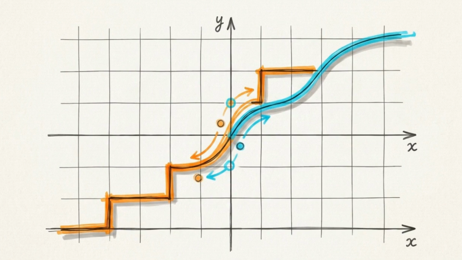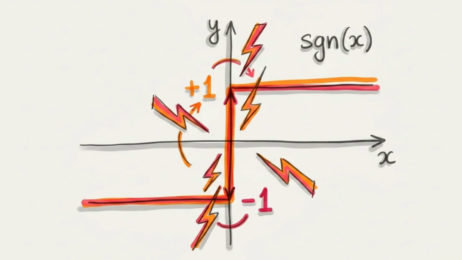But there is a mathematical obstacle. Calculating a gradient requires a smooth, differentiable function. Actual trading signals operate on a sign function, rigid, absolute steps between long and short positions that break the calculus needed for training.